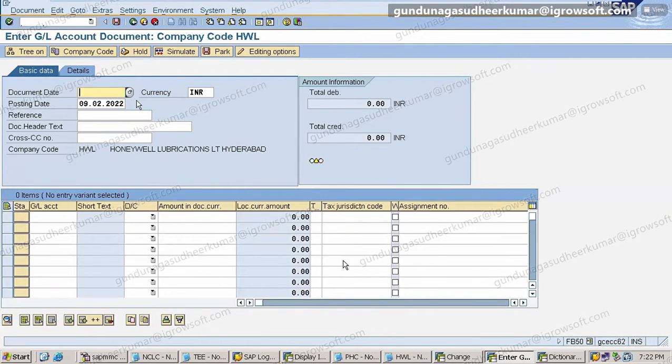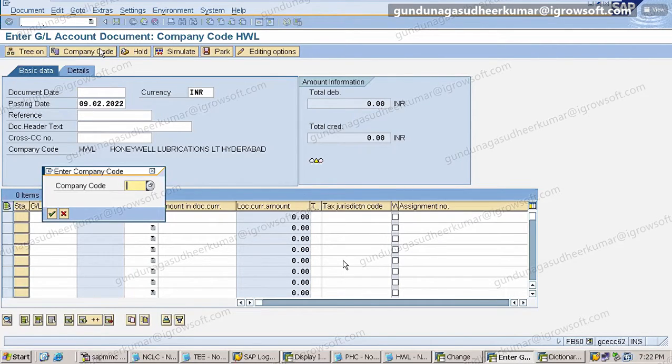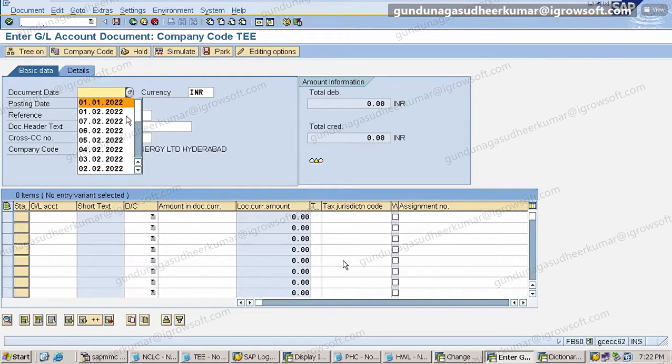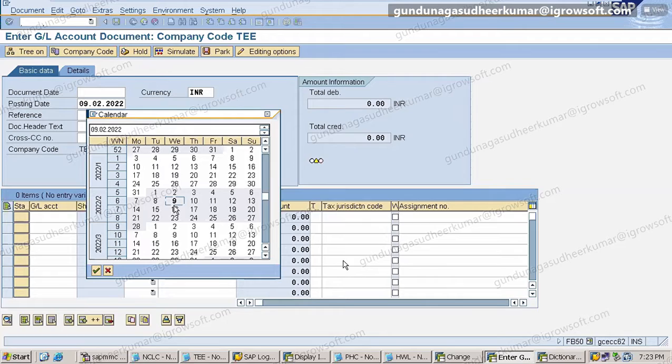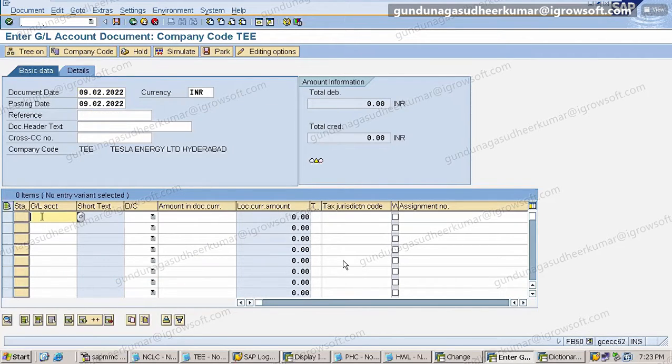Now in FB50, what is my company code? My company code is TE. Correct. So go to TE now, give the document date, and give the account number like this. What is my account number? All the expenditures, whatever I planned: 4 lakh, 4 lakh 1, 4 lakh 2 I planned, correct? Then what else did I plan? Rent, wages, insurance, miscellaneous. Only 4. So only 4 I will post.